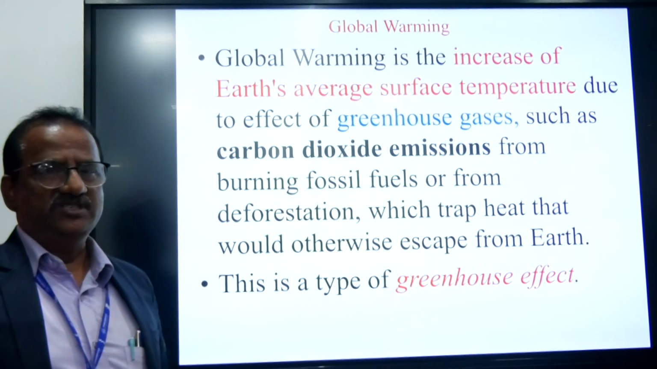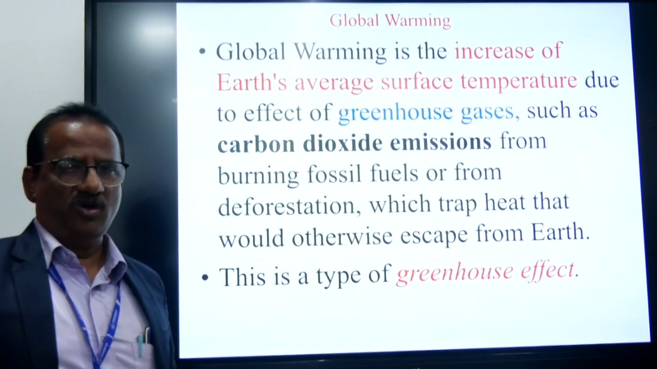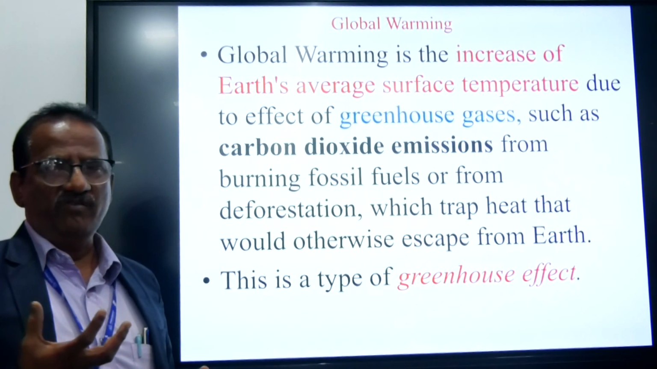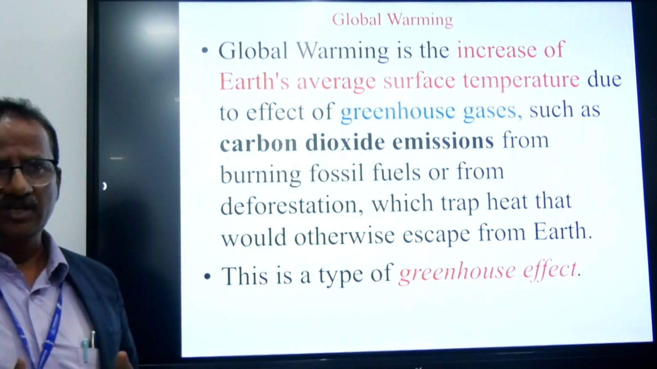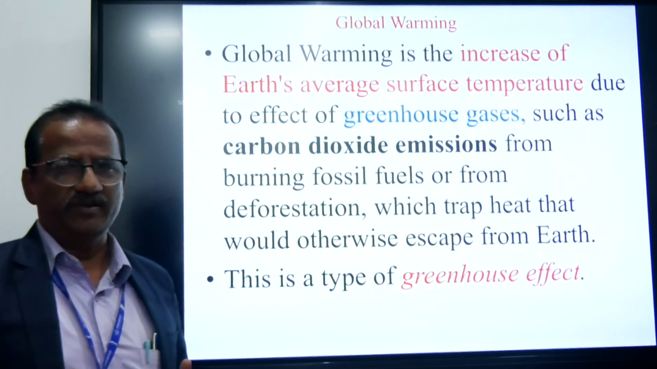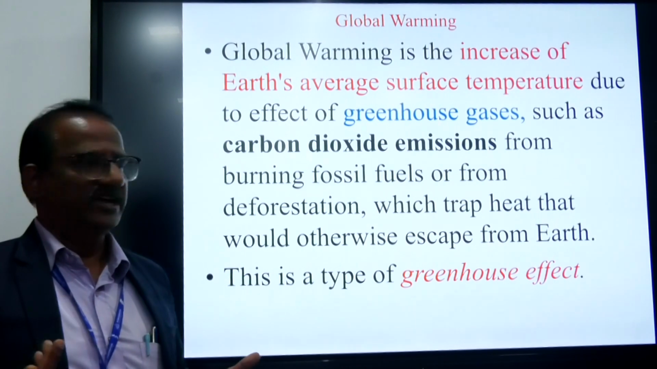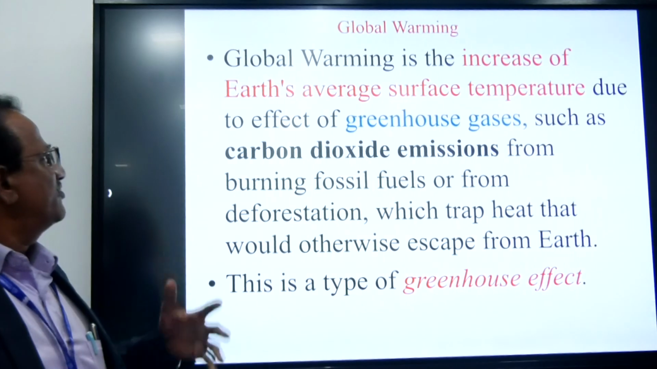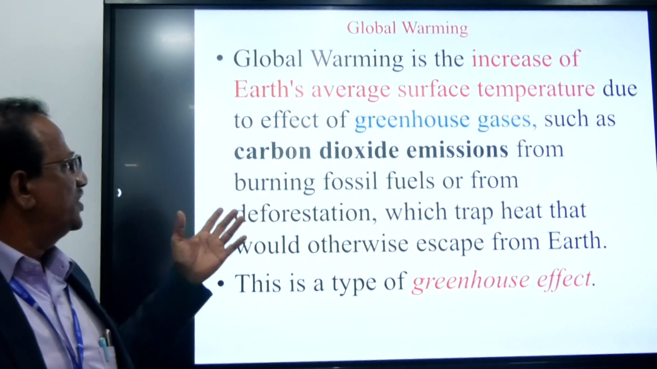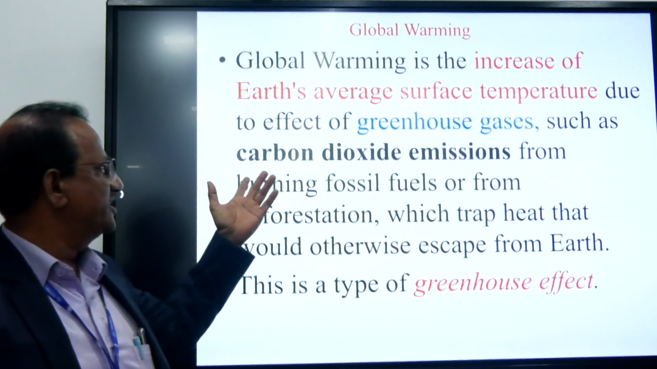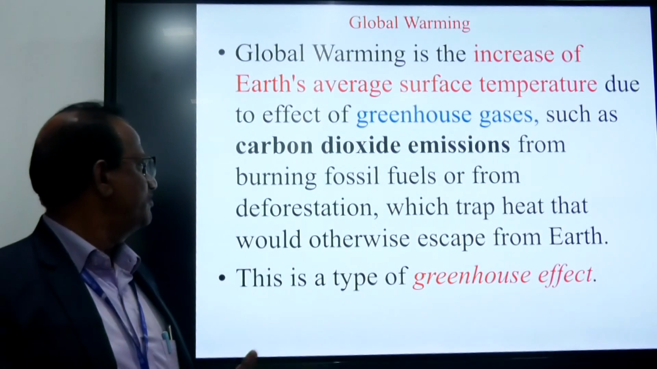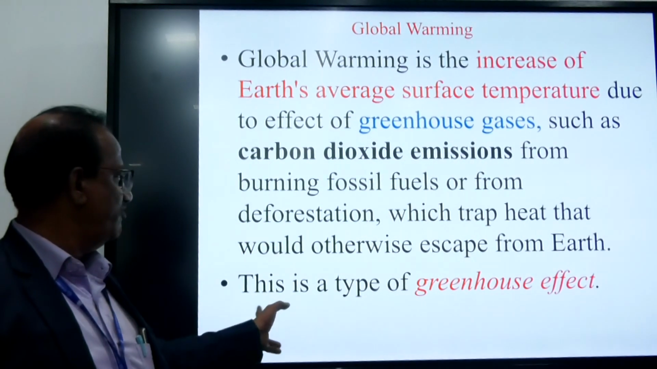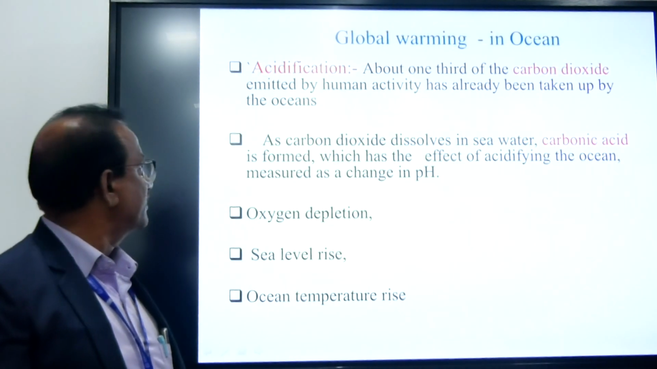The sun rays reaching the earth are short wave. When they are reflected, they become long wave. This long wave is captured by the carbon dioxide. Once this radiation is captured, the earth's average temperature increases. This is called the greenhouse effect. So global warming is the increase of earth's average surface temperature due to greenhouse gases such as carbon dioxide emissions from burning fossil fuels and deforestation, which trap heat that would otherwise escape. This is one type of greenhouse effect.